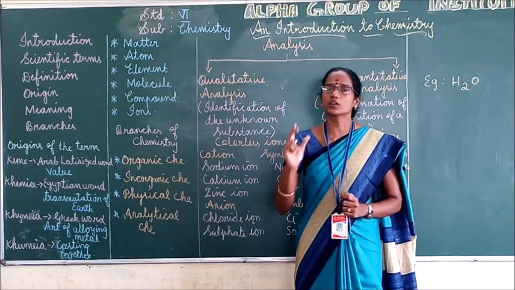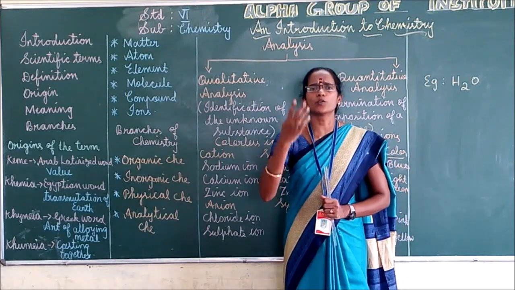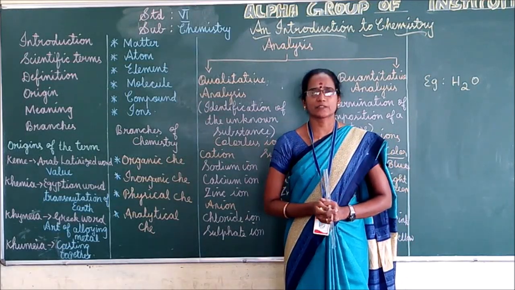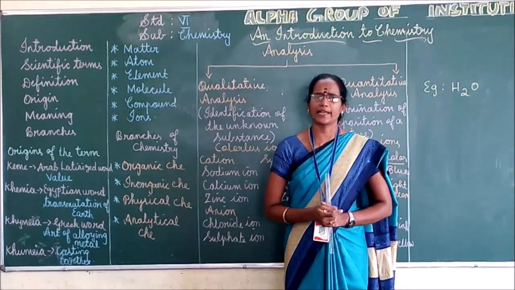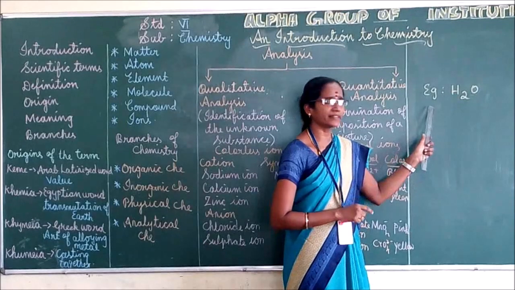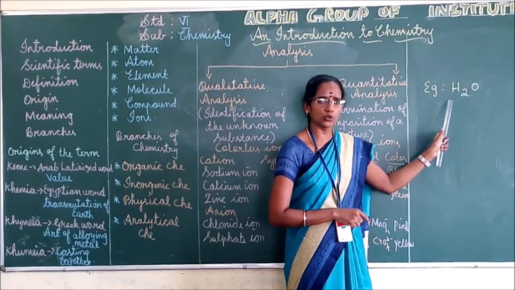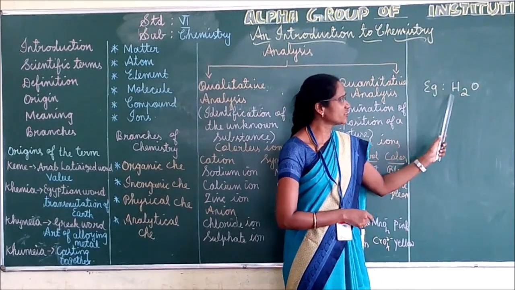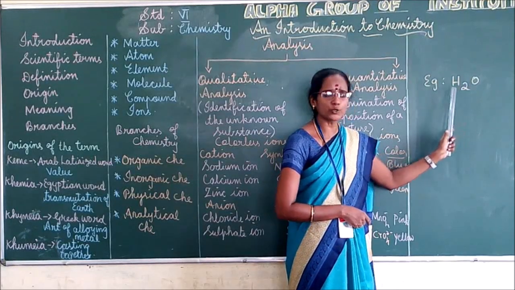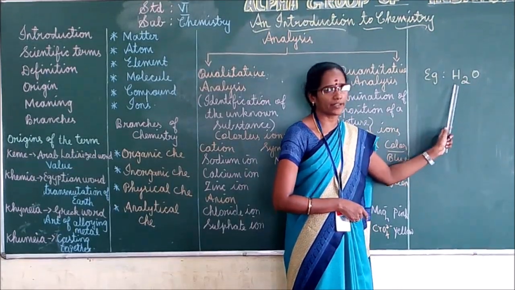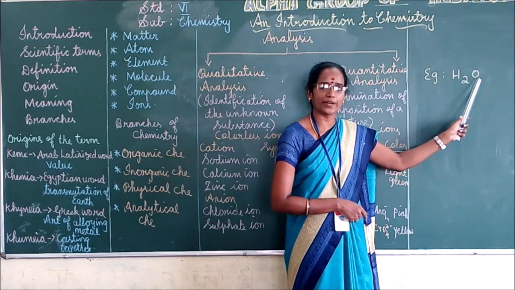Next we can move to compound. Compound is composed of a separate element.